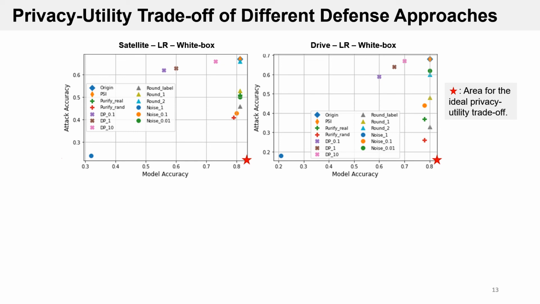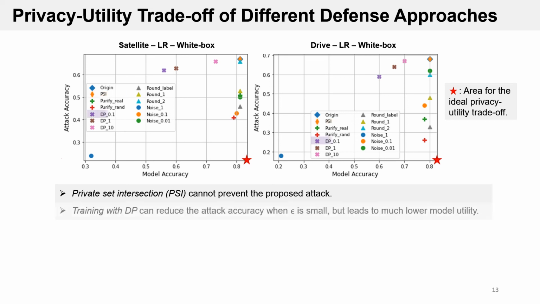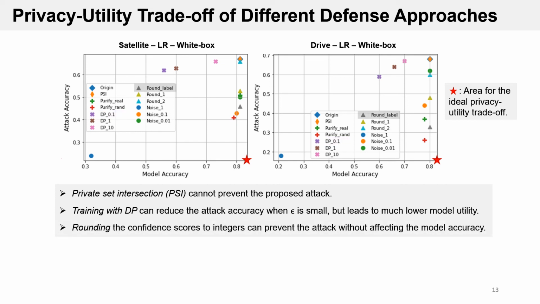From the results, it can be seen that PSA cannot prevent reconstruction attacks. While training models with DP can reduce the attack accuracy when epsilon is small, it also results in much lower model utility. On the other hand, processing the confidence scores can better enhance privacy protection. For instance, rounding the confidence scores to integers can effectively prevent the attack without affecting the model accuracy.